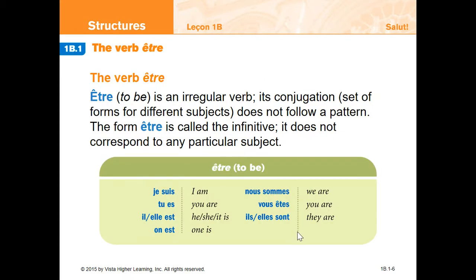So here's the first verb that you guys learned last year, être. Remember, it is irregular, which means that its conjugation isn't set. We have to memorize, or it doesn't have a pattern. It is set, but it doesn't have a pattern. So we have to memorize it. Je suis, tu es, il est, elle est, on est, nous sommes, vous êtes, ils sont, elles sont.